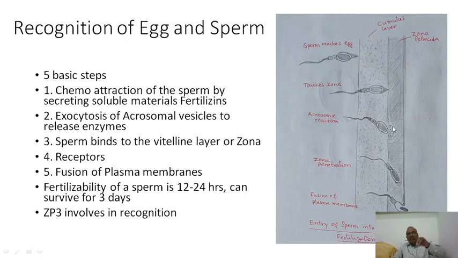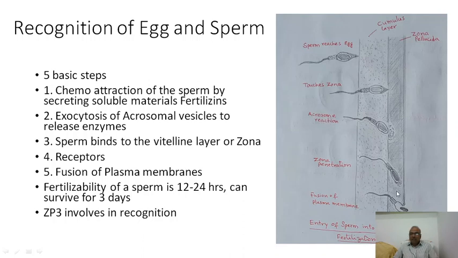When the sperm attaches to a receptor, the receptor will give a signal to the sperm whether to allow it or not. So receptors are there, and then it penetrates the zona pellucida with the help of hyaluronidase, and then the plasma membrane of the sperm fuses with the plasma membrane of the egg, so that the nucleus goes inside the ovum. The sperm reached the egg, penetrated the corona, touched the zona, and penetrated the zona by secreting enzymes like acrosin. That is called the acrosome reaction.